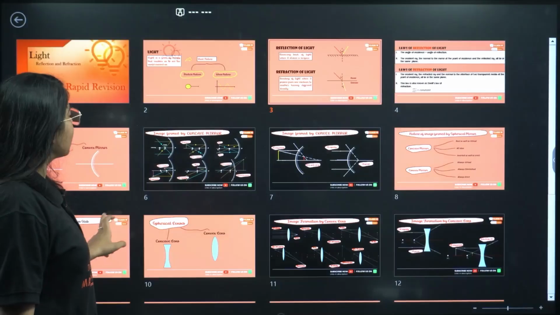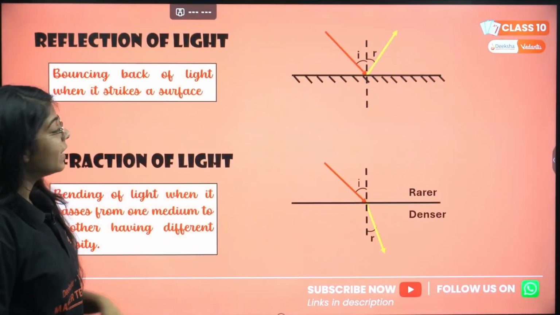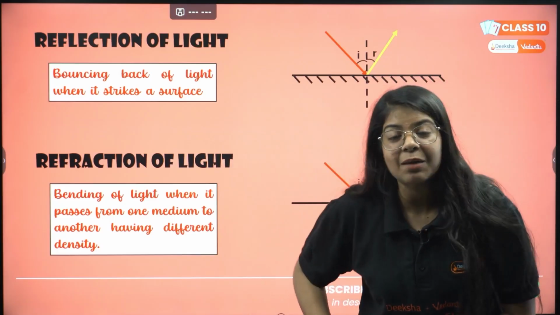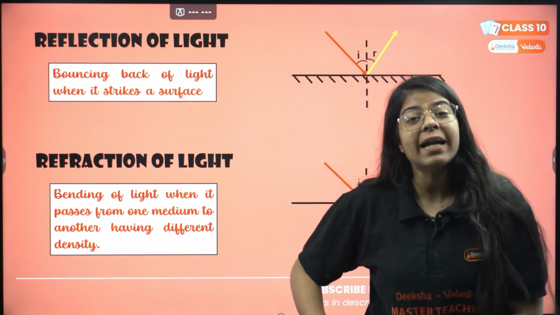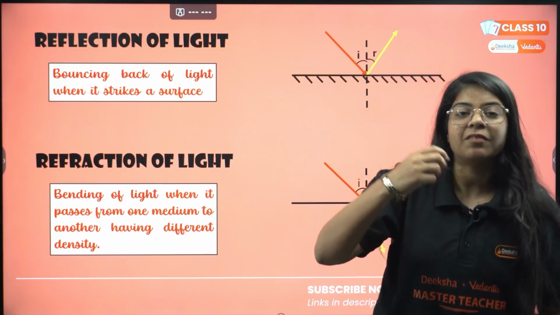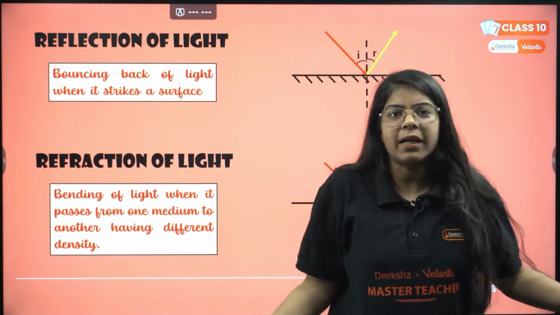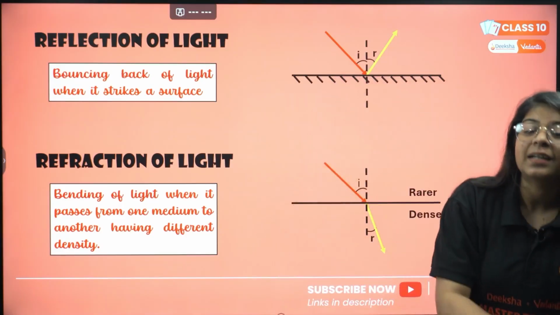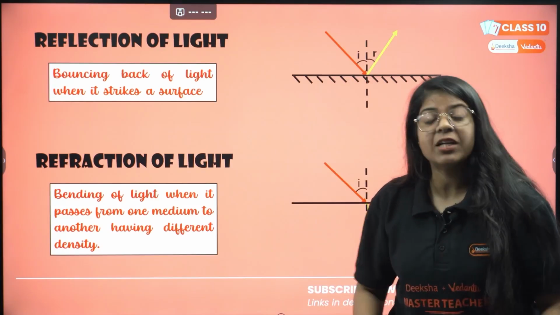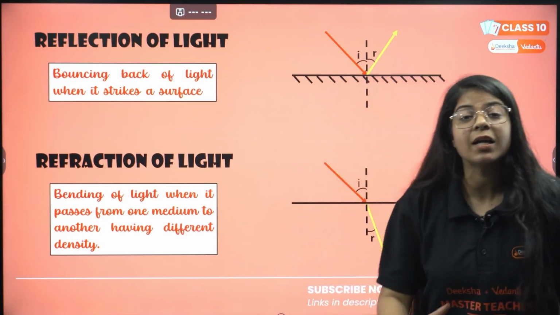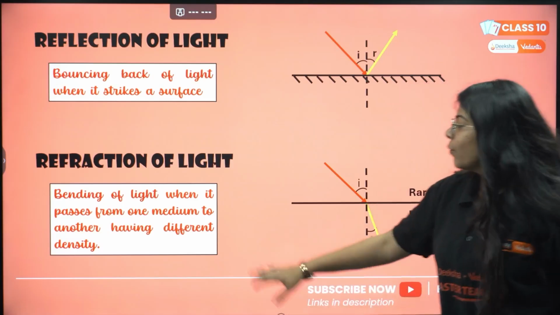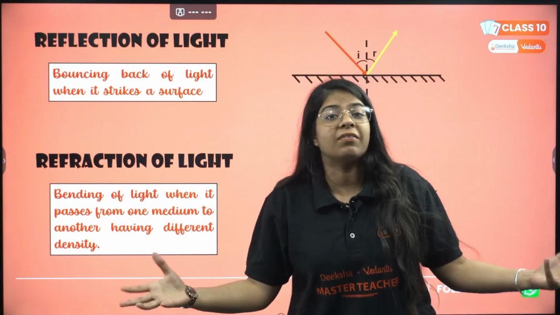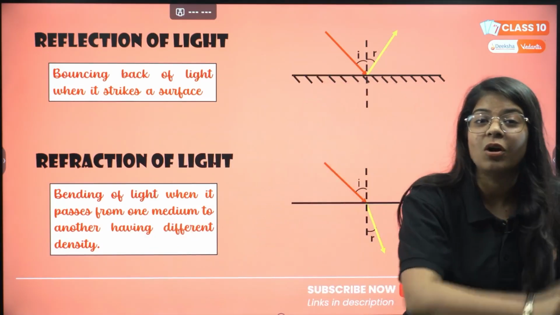After that, the next topic, that is refraction of light. What is the difference between reflection and refraction? A light came, it bounced back, reflection of light. A light came and instead of me, let's say it went into the water, so it won't bounce back, right? I know water is visible, light is visible inside the water. So bending of light, when it goes from one medium to another, is called refraction of light. When it passes from one medium to another having different density, air and water definitely have different density, so that is called refraction of light.